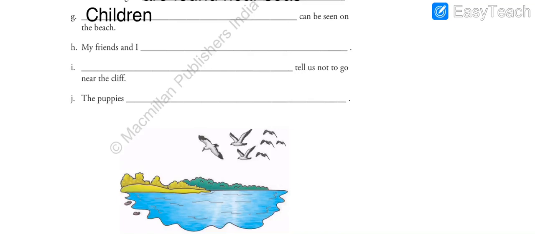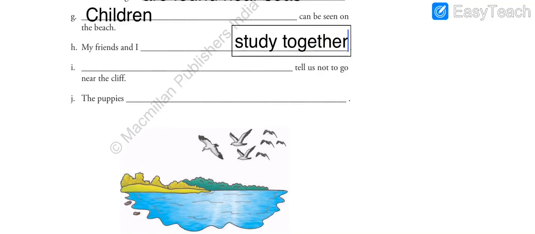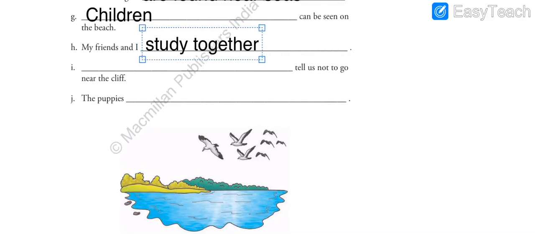Next, my friends and I dash. So you and your friends play together, study together, eat together, whatever you want, you can write. So here I am writing, my friends and I study together. My friends and I study together. So this is one of the possible answers which I have written over here. My friends and I study together.